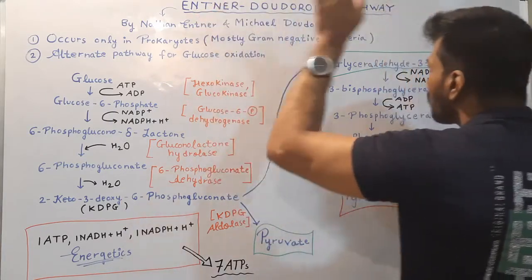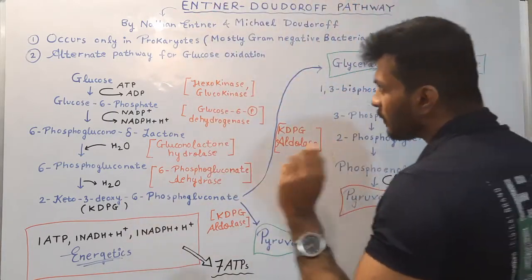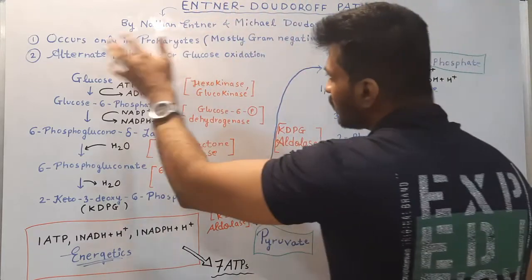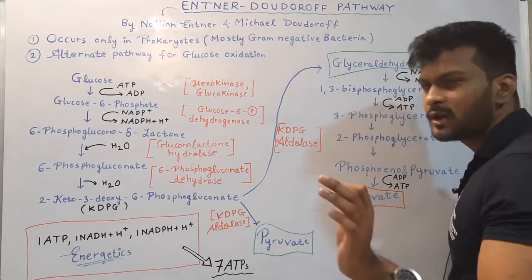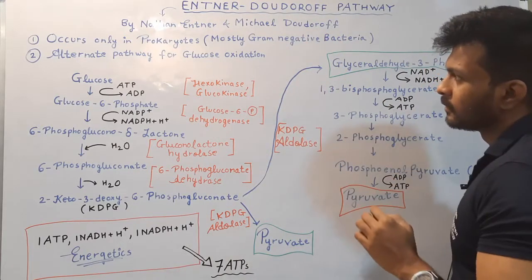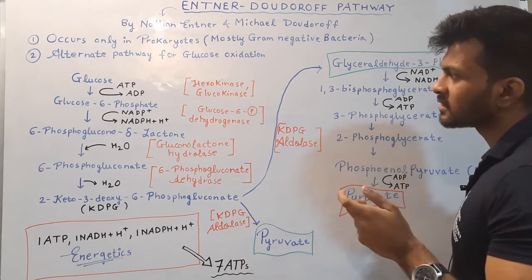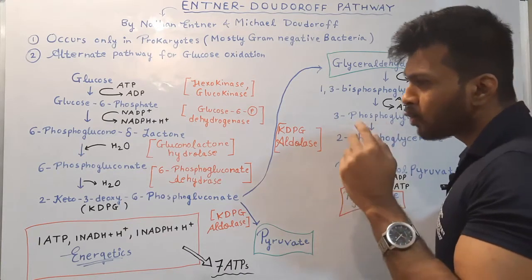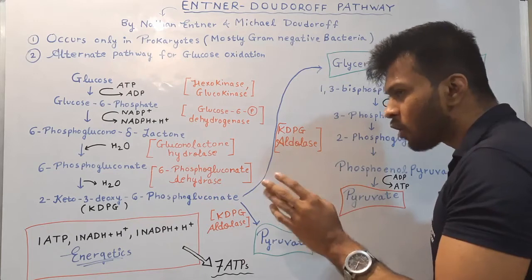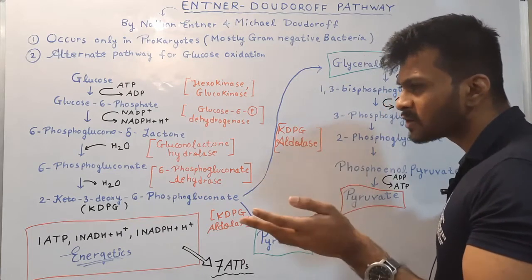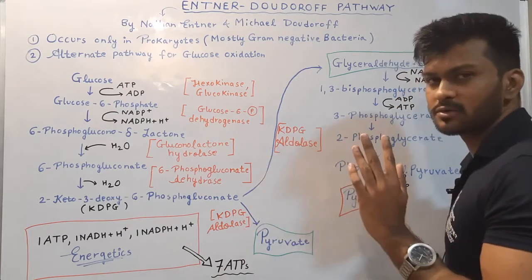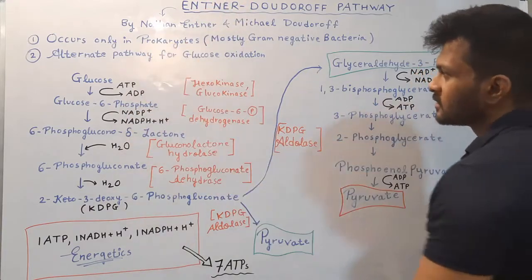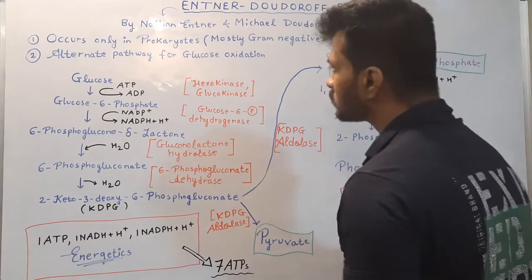This Entner-Doudoroff pathway was first reported by Nathan Entner and Michael Doudoroff. This pathway will occur only in prokaryotes and mostly in gram-negative bacteria. So a question can be asked in the exam whether this pathway will occur in both prokaryotes as well as eukaryotes, or only in prokaryotes, or only in eukaryotes. The answer is it will only occur in prokaryotes. This is an alternative pathway for glucose oxidation.